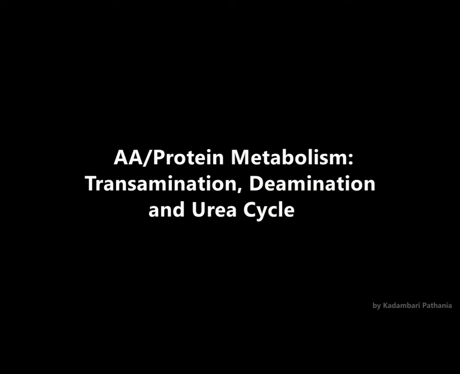Next, we will begin with the next part of this chapter, which is protein degradation. Now, under degradation, there are two steps. First one is transamination, then there is deamination, and then the urea cycle. Let's first see why we need to degrade the protein or the amino acid, and then how it is done. Amino acids can also be broken down to produce energy.